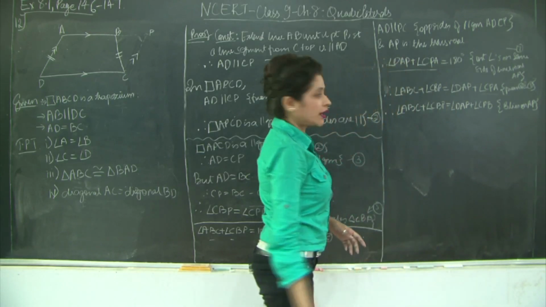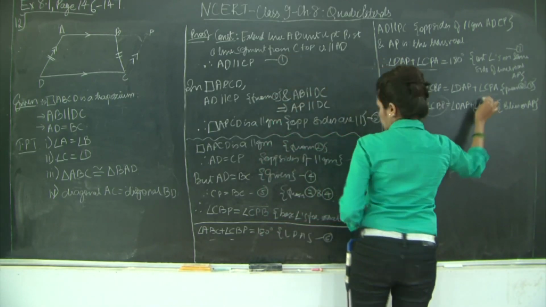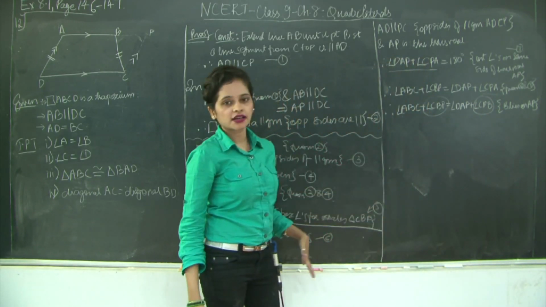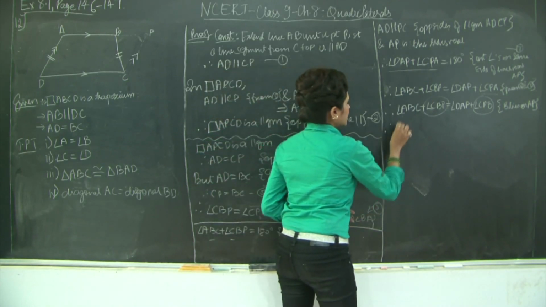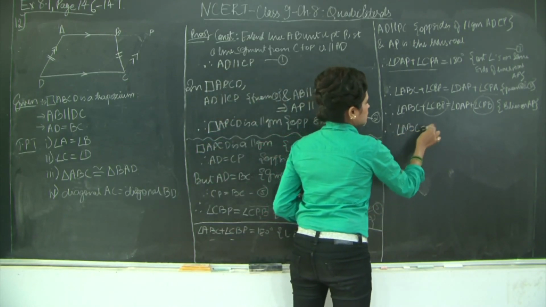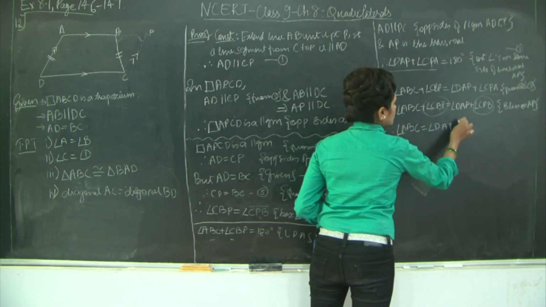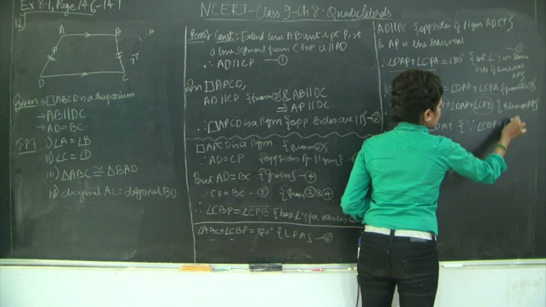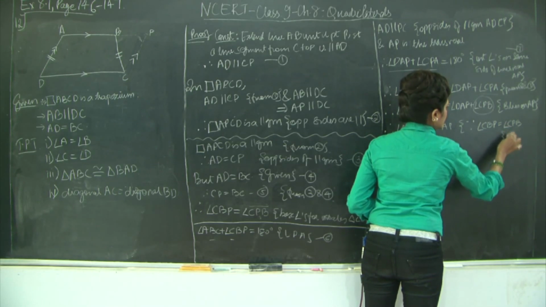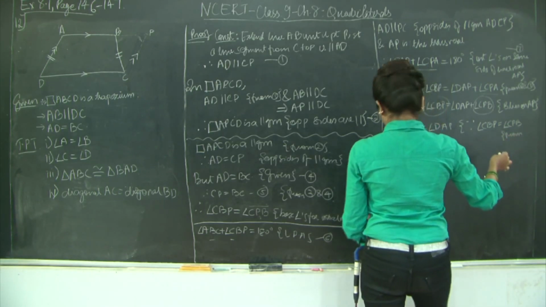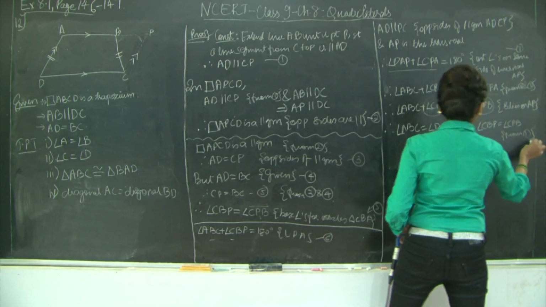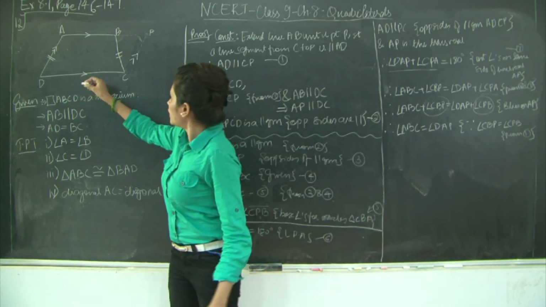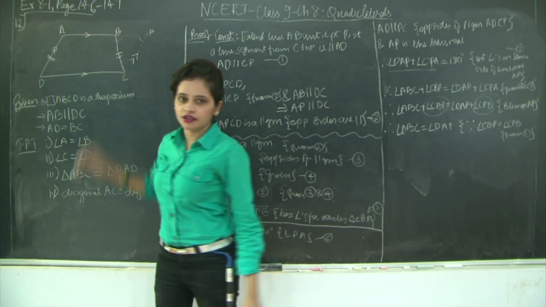But what do you have? You have CBP and CPB equal to each other. It's proved here. So if you subtract equals from equals, the remainders are going to be equal. Therefore, I will say that angle ABC is equal to angle DAP, since angle CBP is equal to angle CPB, from 5. Right? So if you take a look at angle ABC and angle DAP, you have ABC here and DAB here.